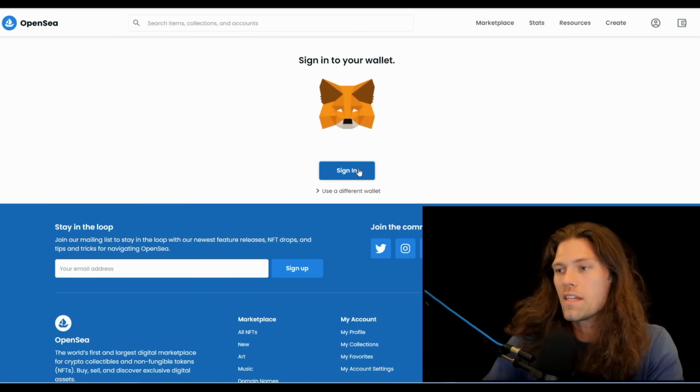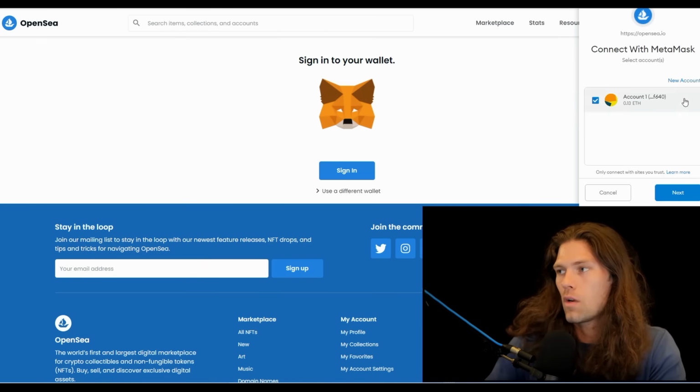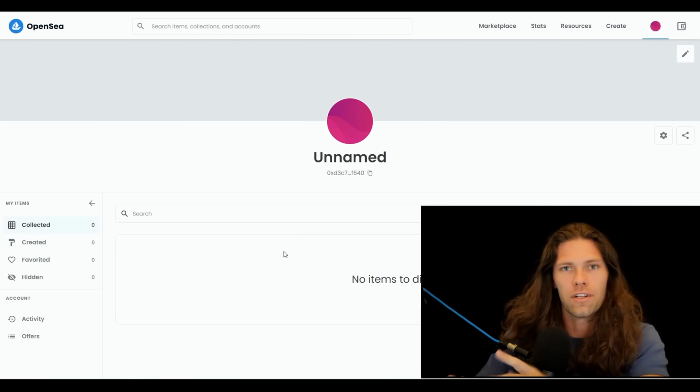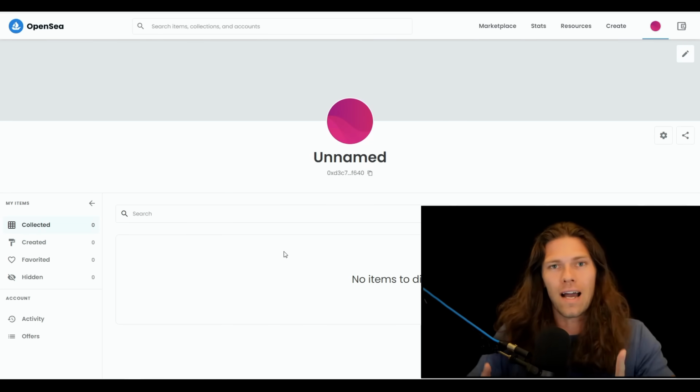Now we're back over to OpenSea. We're going to click sign in. We're signing in to MetaMask. Here we have our account. And here we are. This is my account. Currently it's unnamed. There's no collection. We'll change that later. But first we're going to buy an NFT.